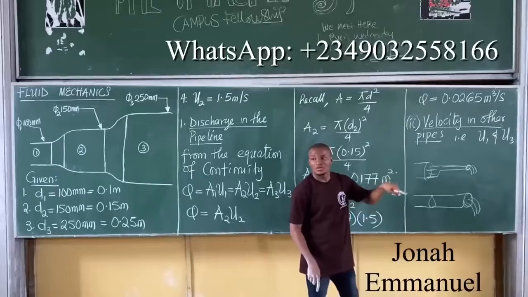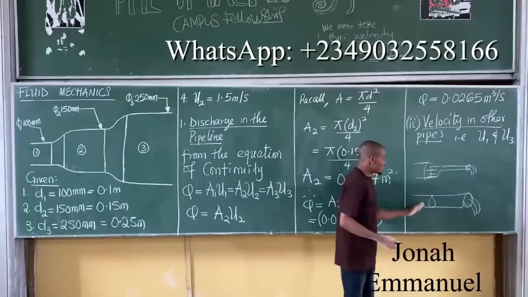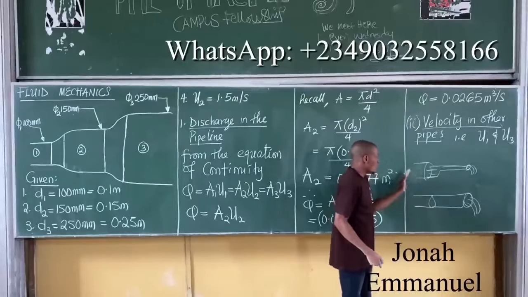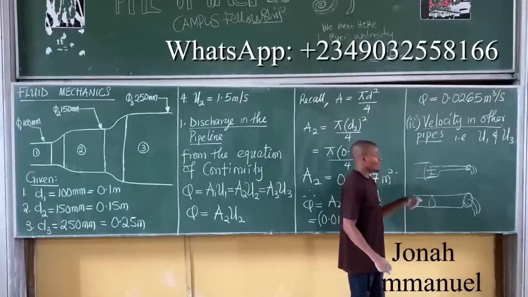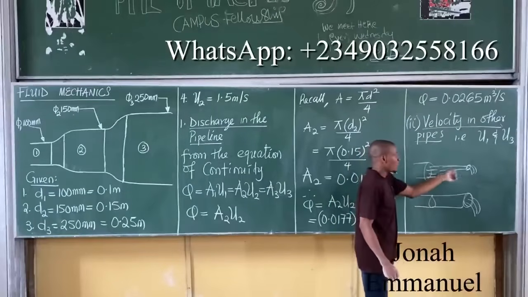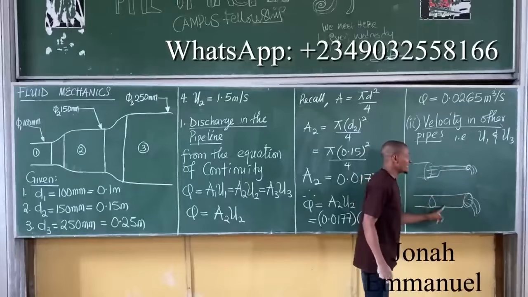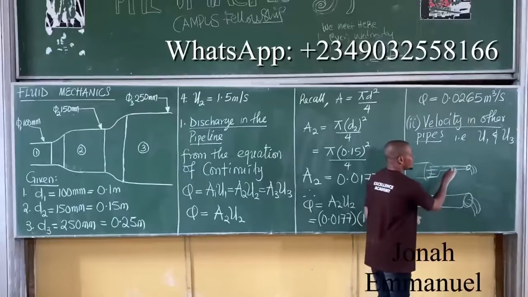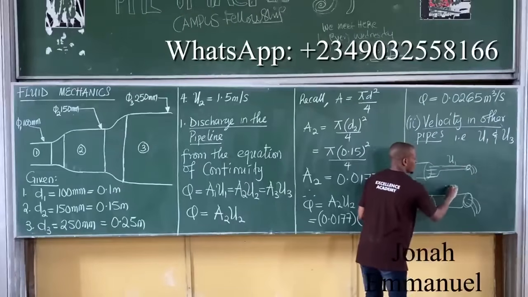Smaller will go there, flow faster. Now listen. In this case, we are assuming that water is flowing from here and here at the same rate. But since I'm using a smaller pipe here, water will flow faster here than here. Let's call the velocity here U1, and the flow here U2.